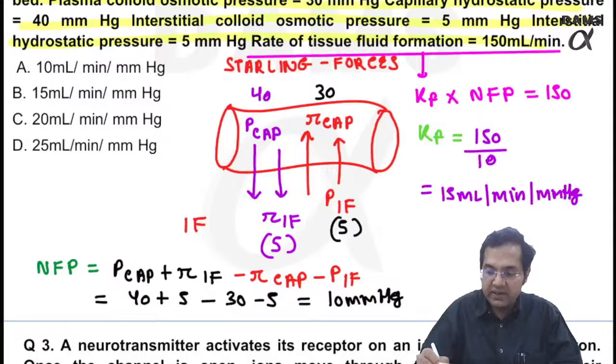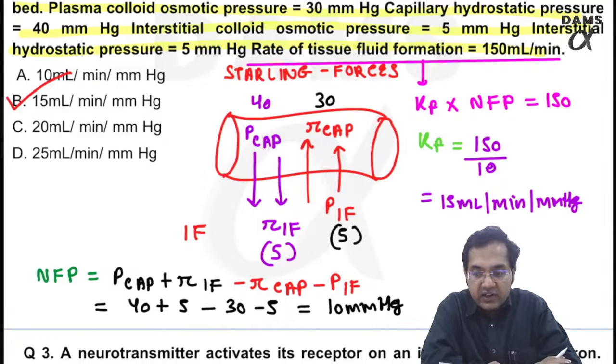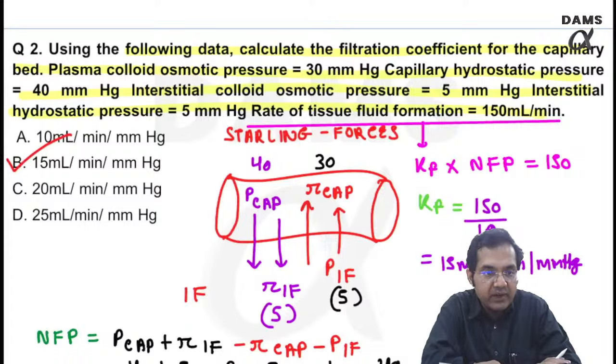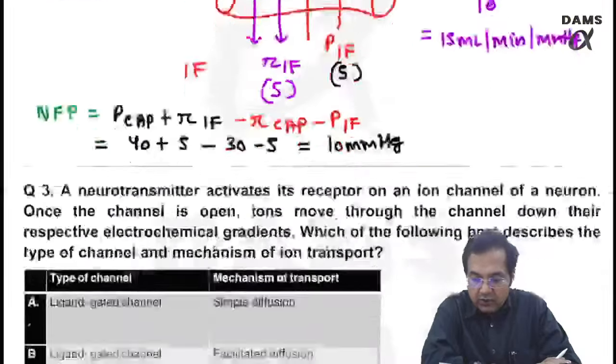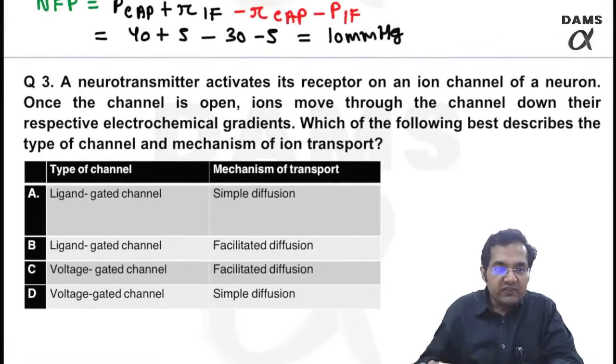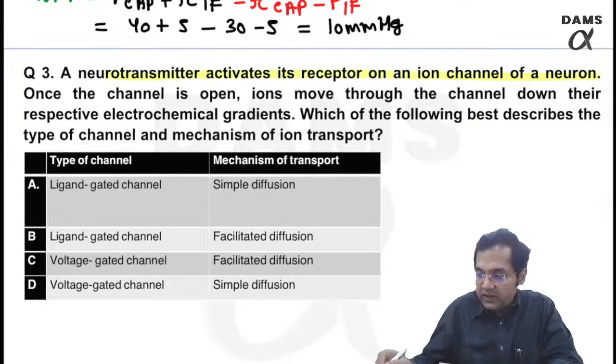So Starling forces is a very important short note by the MCQ, and those who have given me the correct answer, they are clear with the concept. It's a very, very important question, right? Must know, very important question. Moving to question number 3, this is also confusing to many. A neurotransmitter activates its receptor on the ion channel of a neuron.